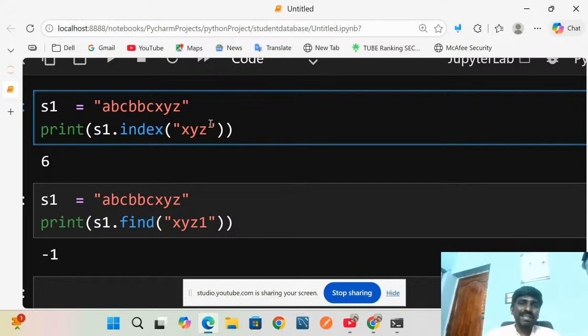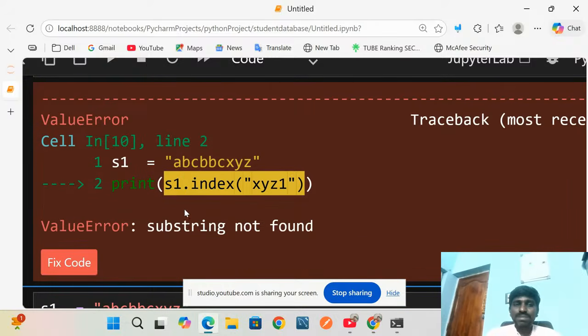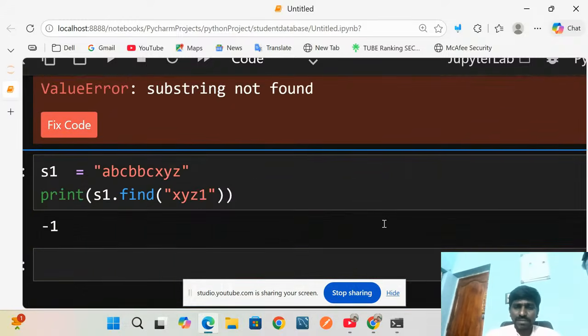If I give something other than the string, suppose XYZ1, this is not in the original string. What will it display? I just run this one and I get a message: substring not found here. Yes, it's not found here, right? So that's why it is displayed. I think you got it right.